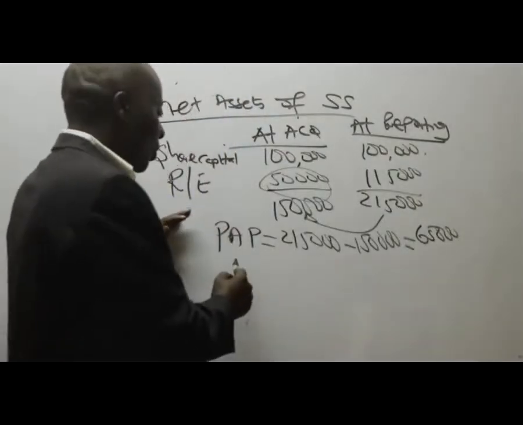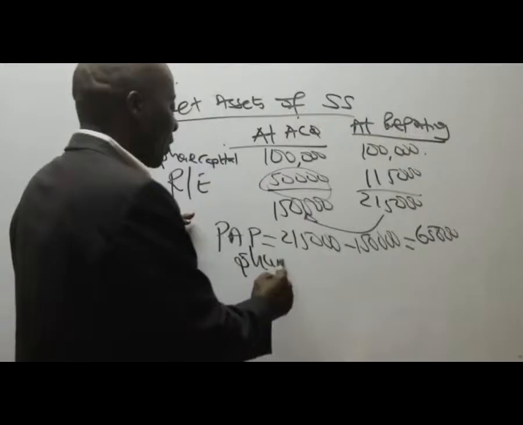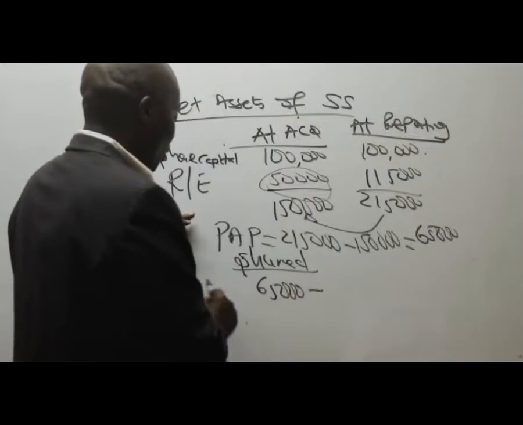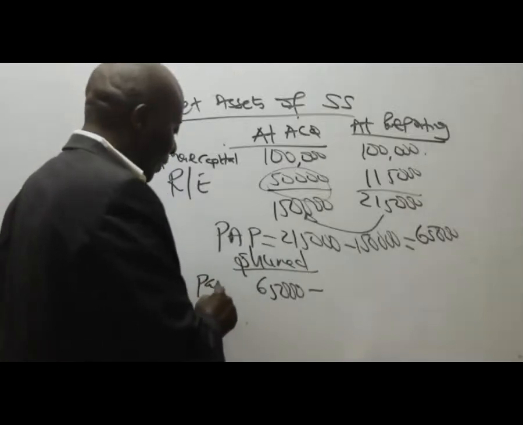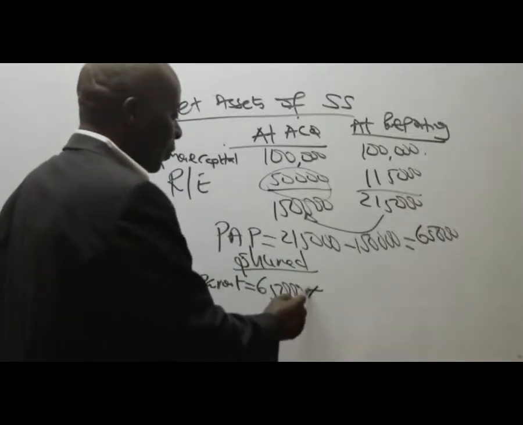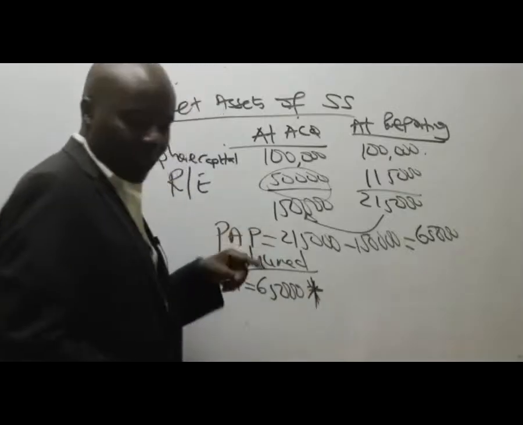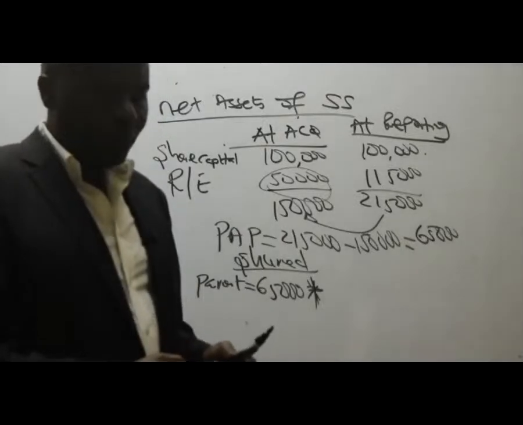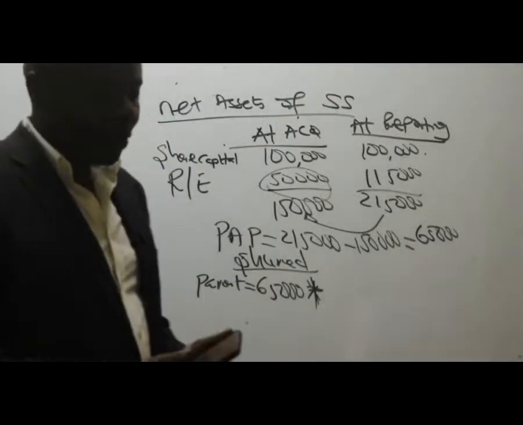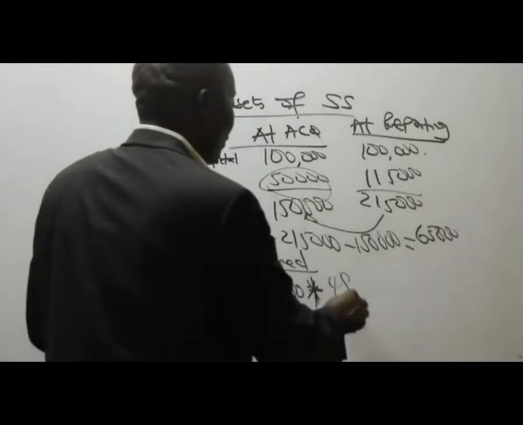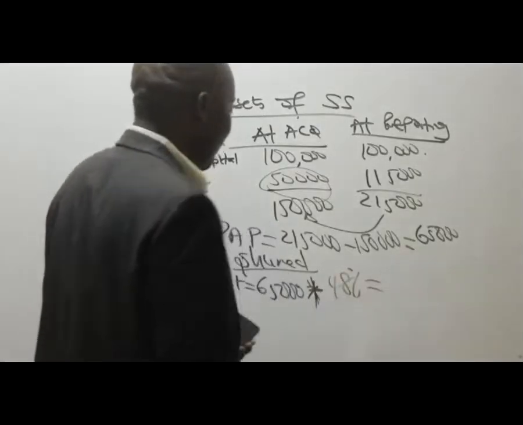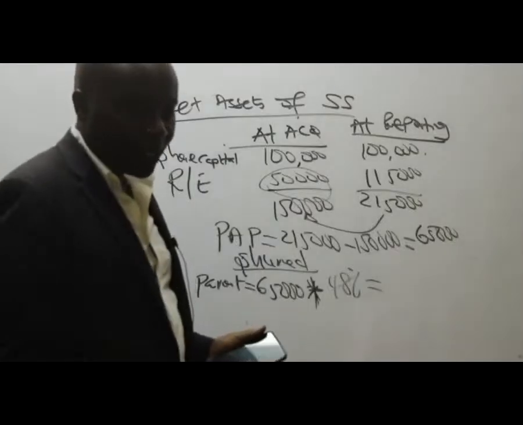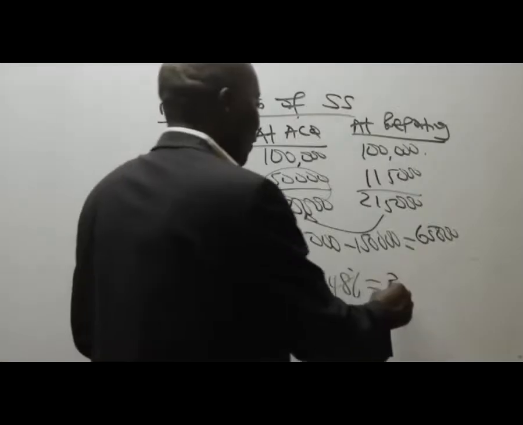So please go ahead and share this 65,000 out as follows. The parent will get 65,000 times what percentage? You remember the SS percentages. Who remembers them? 48%. So the parent takes 48%. 65,000 times 0.48 gives me what figure? 31,200. Thank you very much.